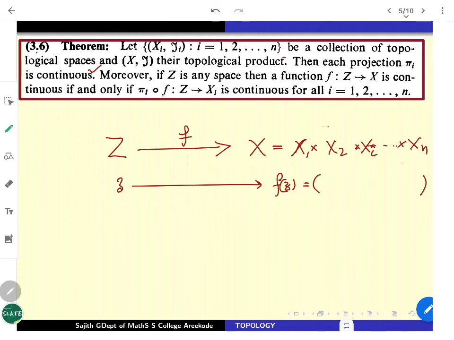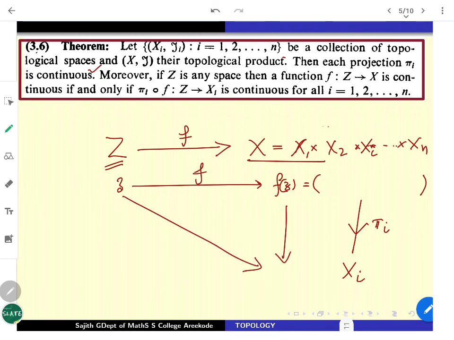Now, since it's in the product, I can talk about projections again. So n of them will come here, right? So these pi_i's can be talked about again. They will match the corresponding X_i's. So for any function from an arbitrary topological space to our product space, you have pi_i's. That composition I can talk about, which gives me f here, pi_i here. So I can talk about pi_i composed with f, from Z to the corresponding X_i's. These are all going to be continuous functions.